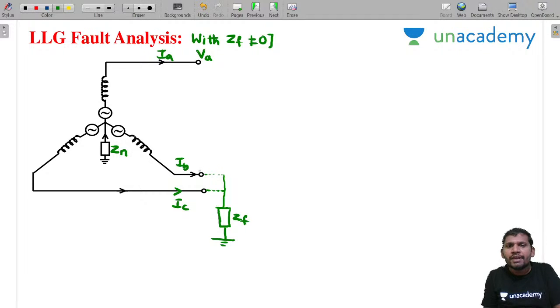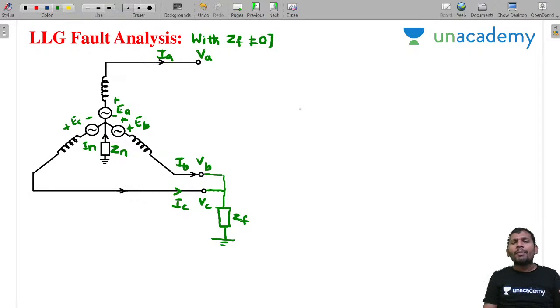Now if you connect ZF, what is the observation? This is IB, IC. This voltage is VB and this voltage is VC. This is ZN, and the neutral current is IN. This is under fault conditions. The remaining one is VA; the excitation EMF is responsible only for the positive sequence component. Now I am writing the conditions directly during fault. The pre-fault condition you already know.